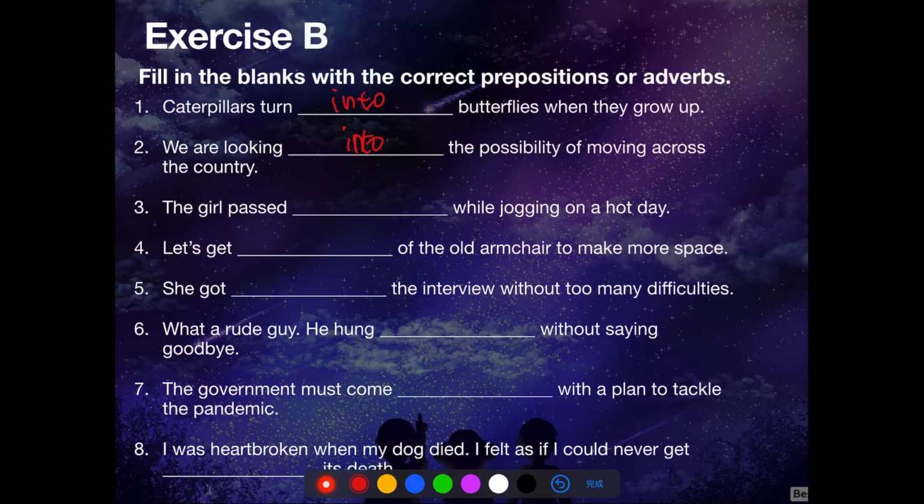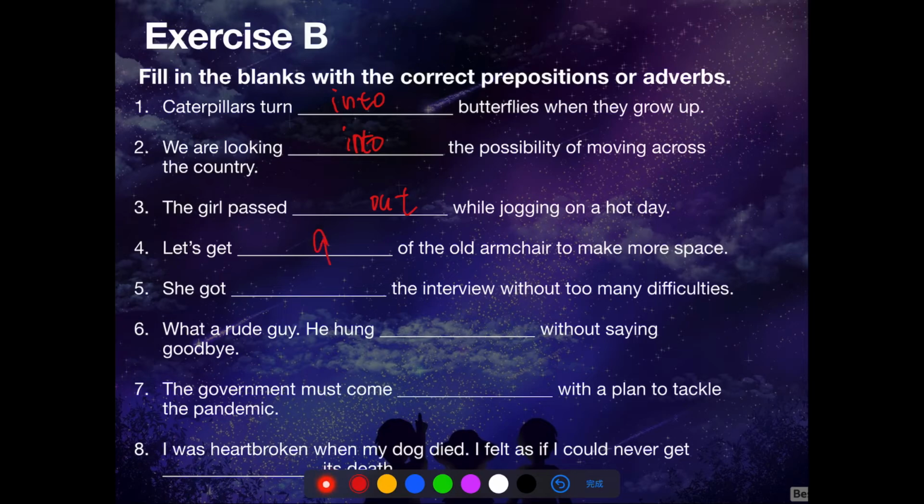The girl passed out while jogging on a hot day means she lost her consciousness and fainted. Note that we use simple past tense here, and we use continuous tense for jogging because passing out is a sudden action, whilst jogging is a continuous action.